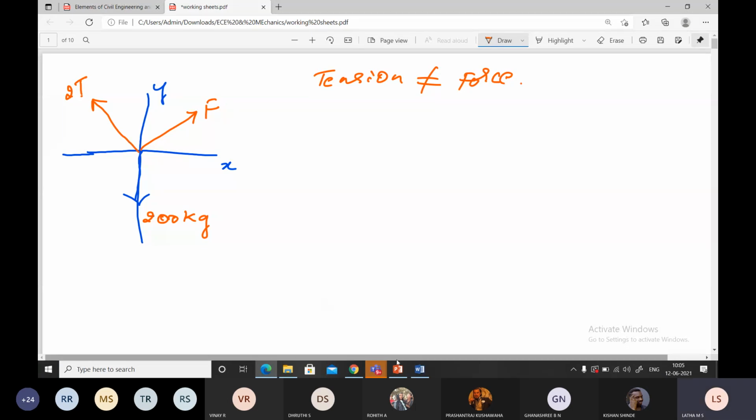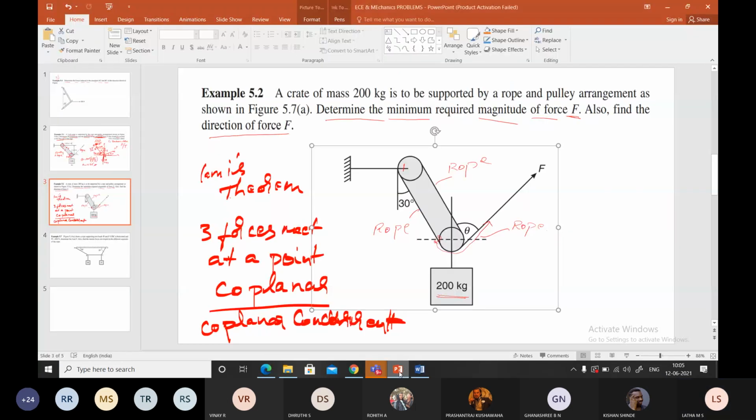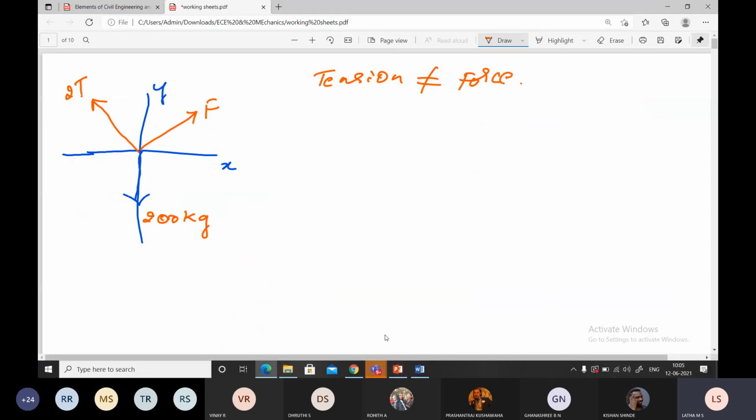And what are the other data given? F is at an angle of theta. And here the vertical angle subtended is 30 degrees.